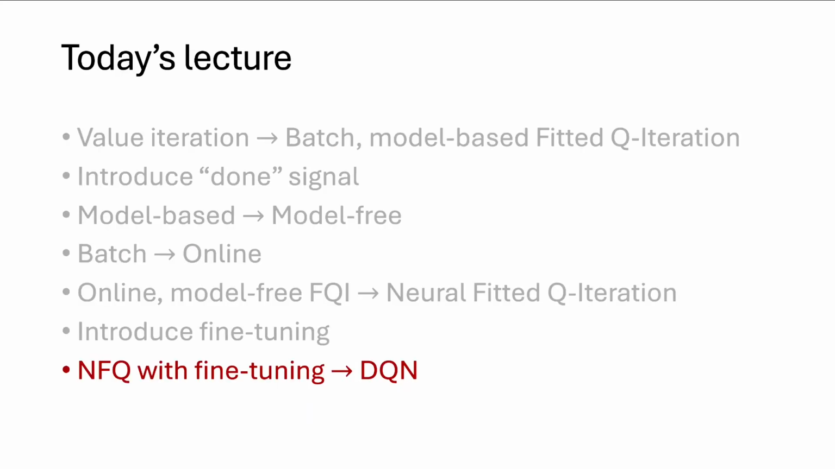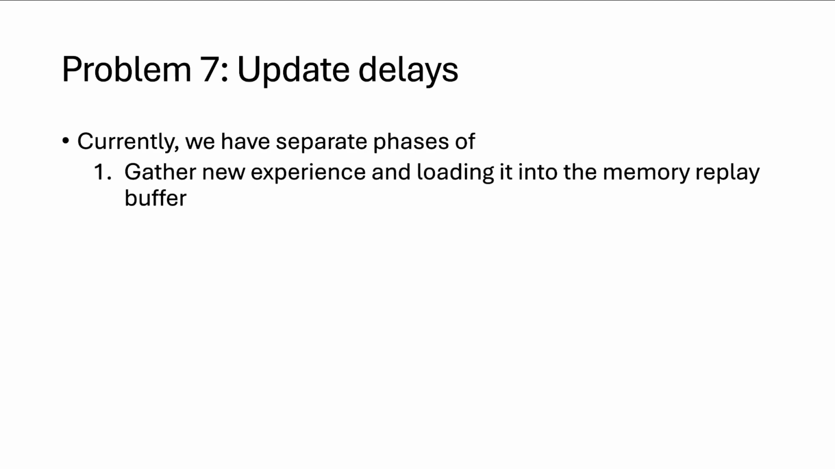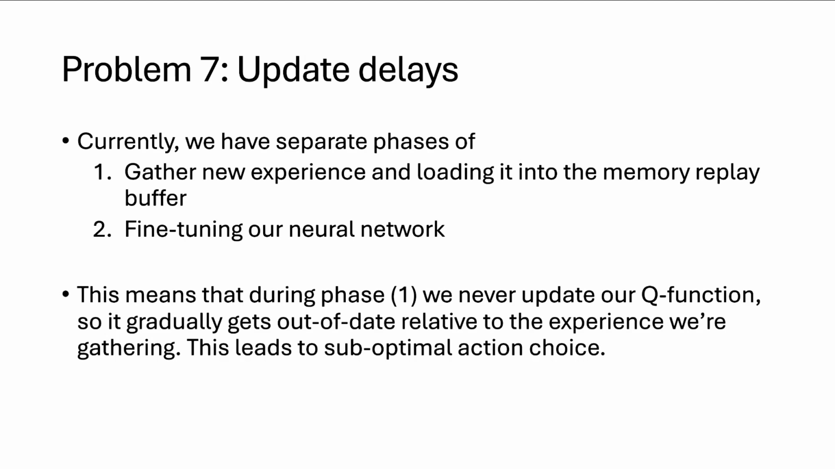All right, this is the final transformation. It's going to take us from NFQ to DQN. The last problem is update delays. Currently, we separate out phases of gathering new experience and loading it into the memory replay buffer, and fine-tuning the neural network. These happen in two separate phases of the algorithm. This means that during phase 1, your Q function is never updated. And if you get experience that tells you that you should be doing something different, you're not going to update your Q function and you won't change your behavior.